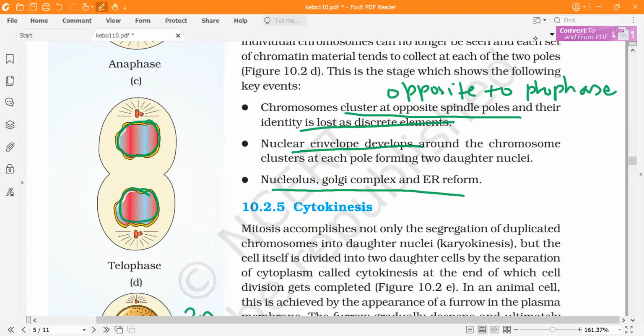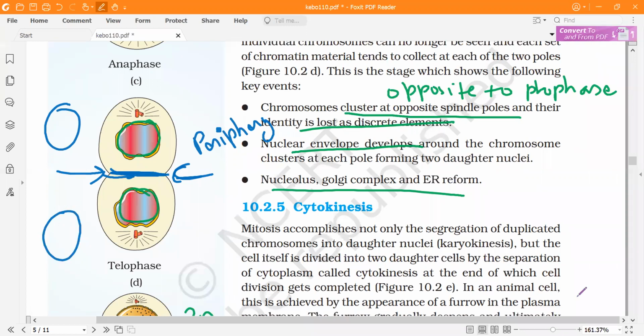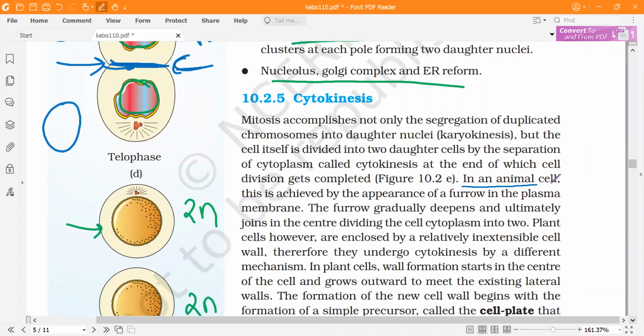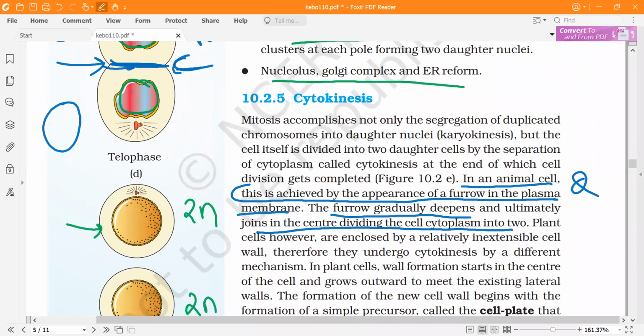If you see this furrow, the cleavage-like structure, it starts from the periphery and will go into the center, where it will meet, and then there will be formation of two separate cells. So in animal cells, it is achieved by the appearance of a furrow. It will deepen and go into the center, and then it will split the cytoplasm into two. So this is the cytokinesis in animals.